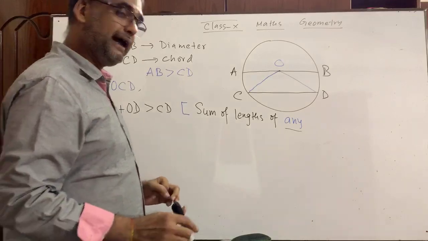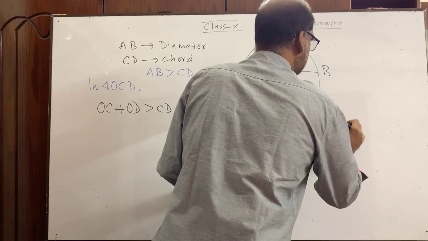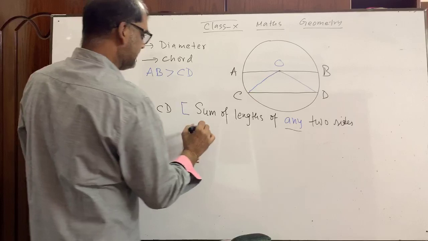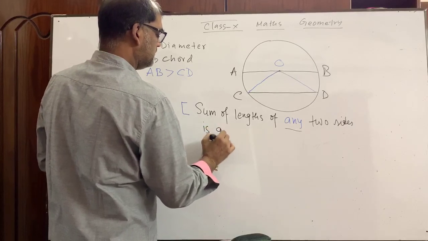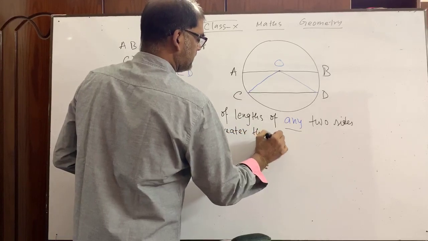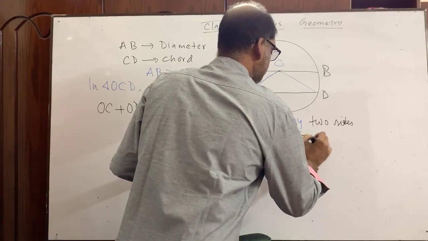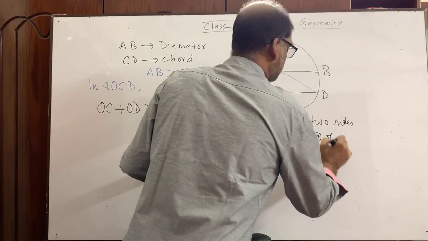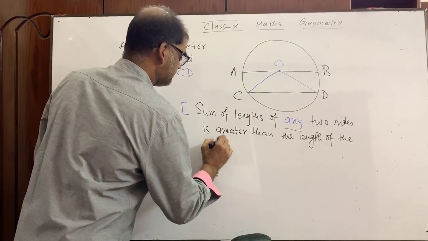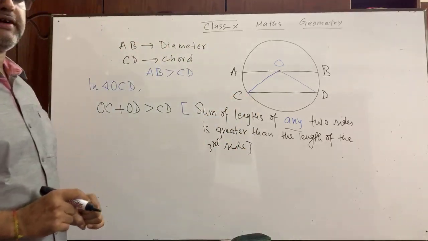Sum of lengths of any two sides is greater than the length of the third side. This is the appropriate justification.